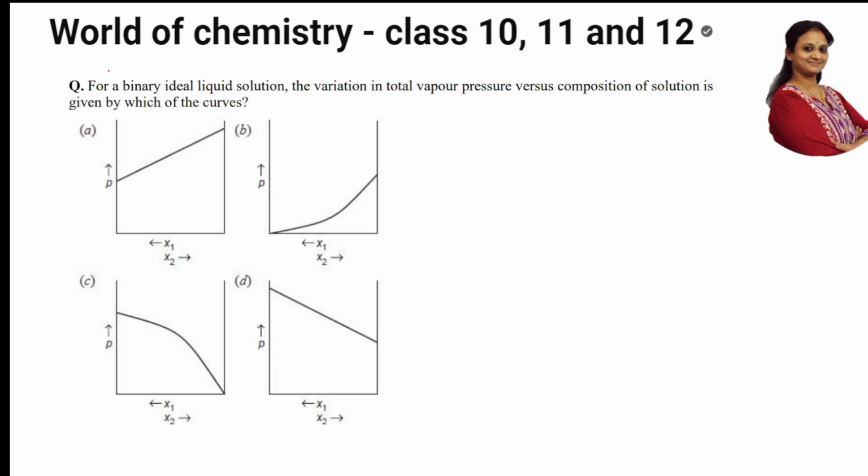One more graph. For a binary solution, very important question this is. For a binary solution of ideal solutions, the variation in total pressure versus composition of a solution is given by which curve? So first of all, let us carefully understand the concept and do it. They said vapor pressure. So how does vapor pressure depend? First of all, what is a binary liquid solution?